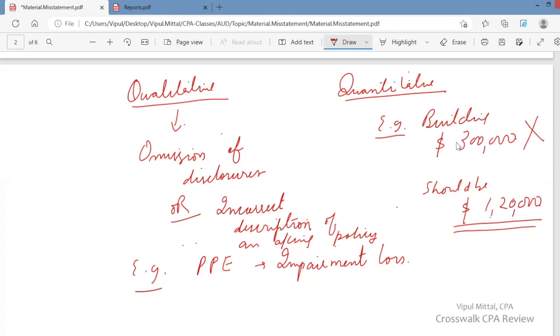So a material misstatement may be either qualitative or quantitative. And you consider these qualitative and quantitative factors in determining whether a misstatement is material or not. And you make judgments about materiality in the light of surrounding circumstances. You consider all the facts and circumstances in making a decision whether a misstatement is material or not.